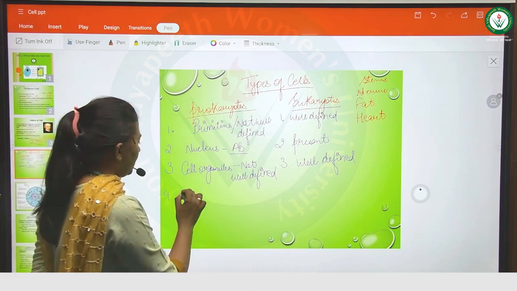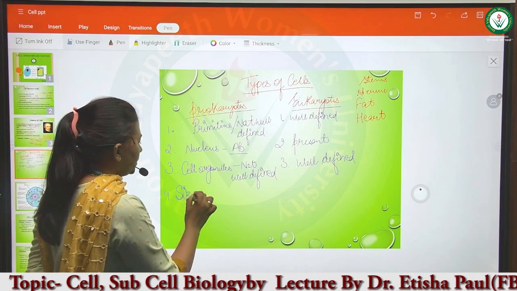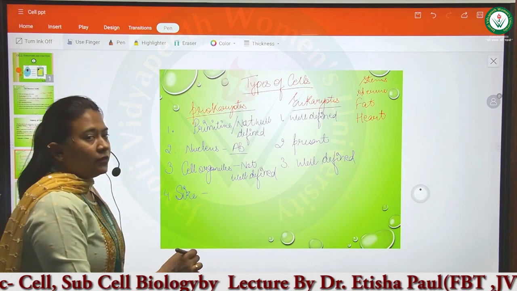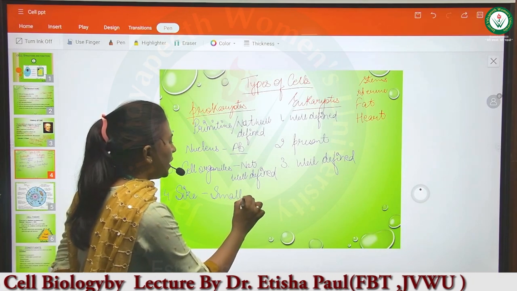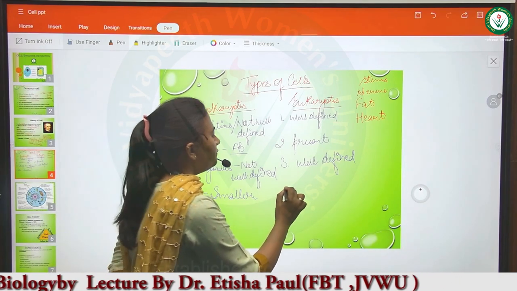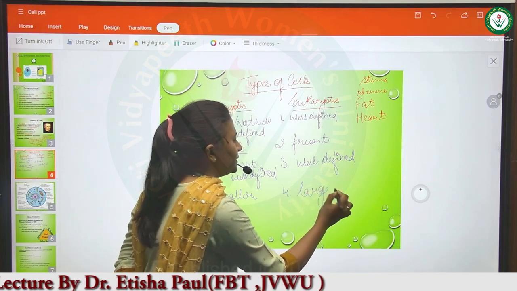Next, if we talk about the size of the cell, prokaryotes have a smaller size, while eukaryotes have a large cell size.